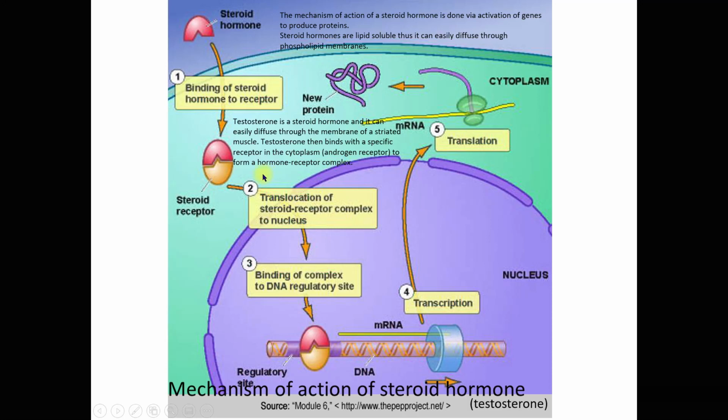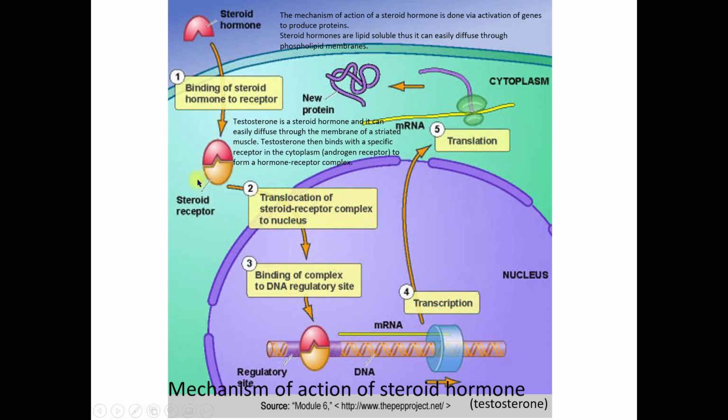Now class, please take note. The binding of a steroid hormone with the steroid receptor can occur either in the cell cytoplasm or inside the nucleus. Both ways it may happen. And eventually the binding will form a hormone receptor complex. The formation of this complex can occur either in the cell cytoplasm or inside the nucleus. It depends where the steroid hormone binds with the steroid receptor.